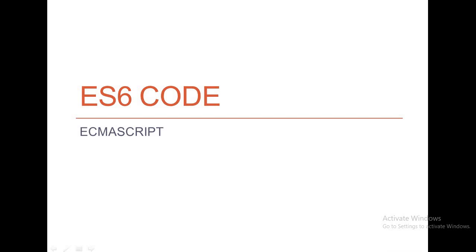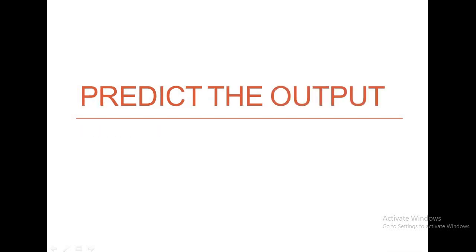Welcome to the video. In this video, let's learn about ES6 code. What is ES6? It stands for ECMAScript. 6 stands for the 6th version. It was created to standardize JavaScript and was published in 2015. In this video, let's learn how to predict the output of ES6 code.